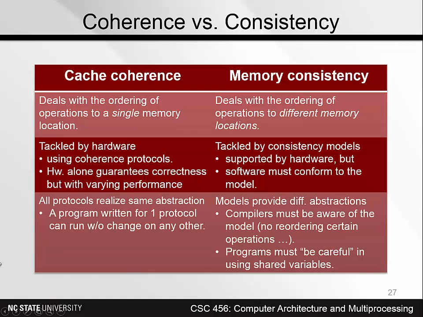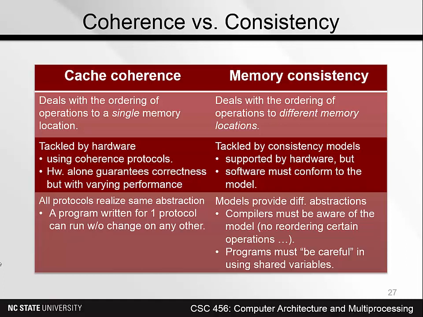In cache coherence, all protocols realize the same abstraction. That means that a program that's written for one protocol can run without change regardless of what kind of coherence protocol the hardware uses. But with memory consistency, that's not true. Different abstractions are supported by different consistency models. In some cases, programs can run without change.